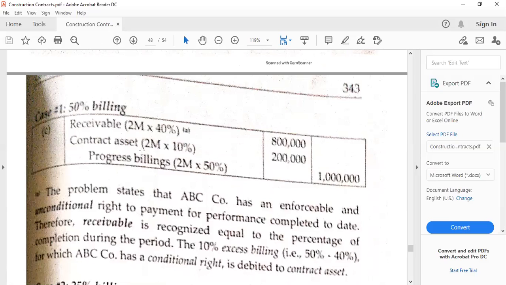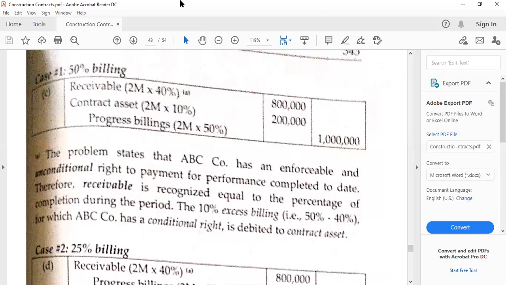Now, what if there is a billing at 50%? So this is 1 million, and then receivable. This is now the contract asset. We can notice that the billing exceeded the performance that we have made, the CIP. Therefore, there is a due that we have to recognize. So this is now the contract asset, which is actually a conditional right that we have to take note, because that would still depend on the performance that we are going to make. But the performance that we have already rendered or made, so we have to, of course, debit the receivable account.